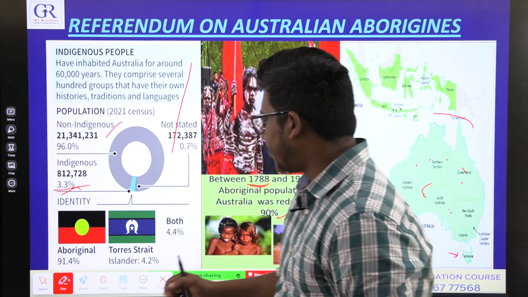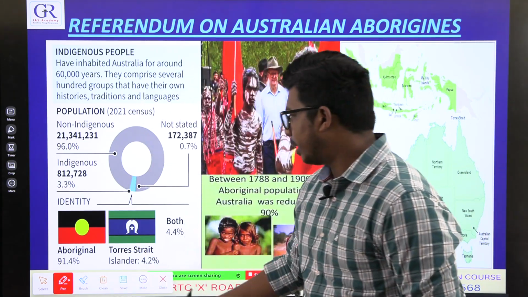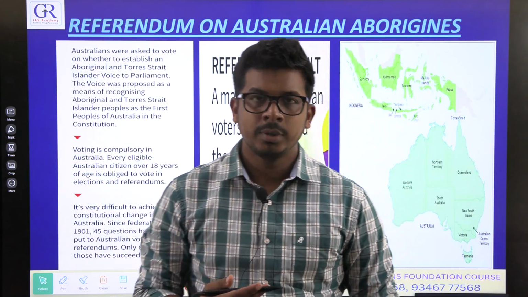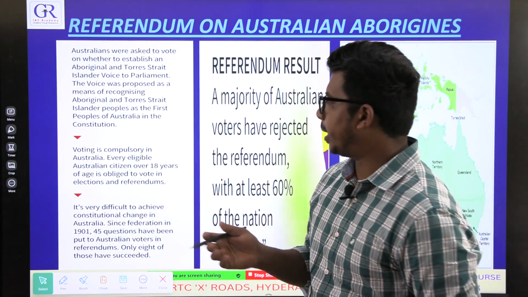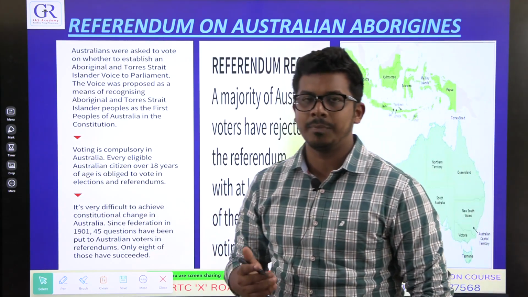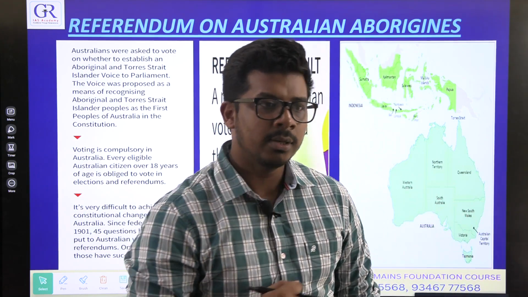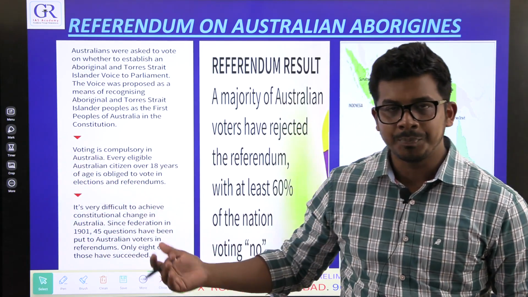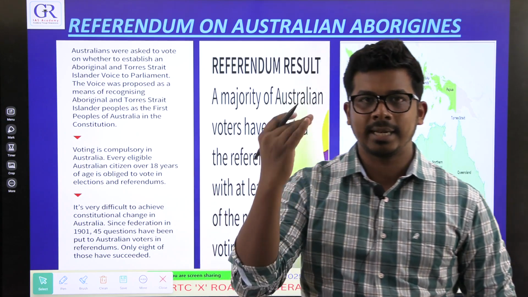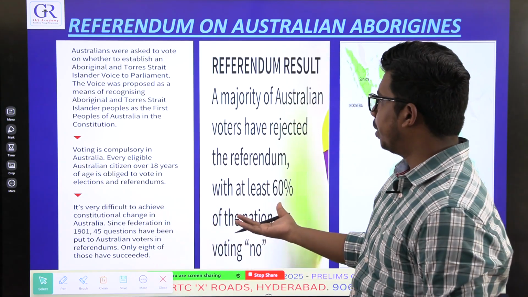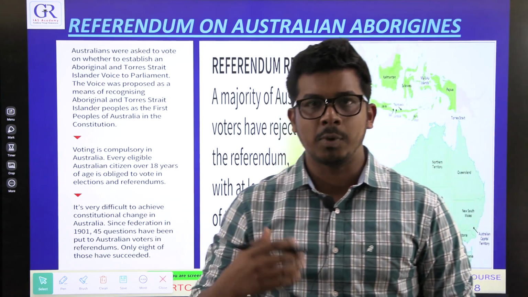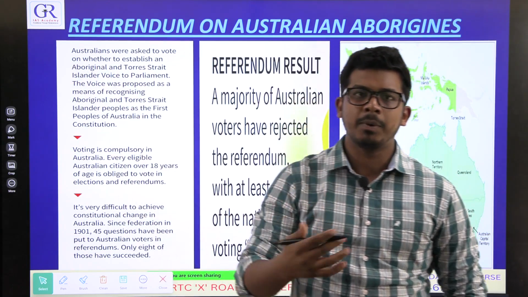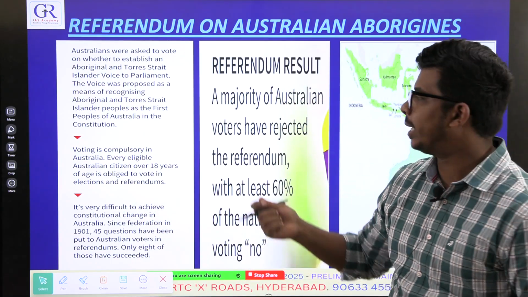Now there was a referendum. The current government of Australia decided to conduct a referendum to give a voice to these Aborigine people so that they can get their due representation. So what is this referendum? They asked all the Australian voters: should we make some special provisions in the Australian constitution for these Aborigines, recognizing them as the original inhabitants and increasing their rights? To nullify the inherent disadvantage of the Aborigines, Australia wanted to implement a referendum. That means they are asking the opinion and votes of the people. In Australia, unlike in India, voting is mandatory.